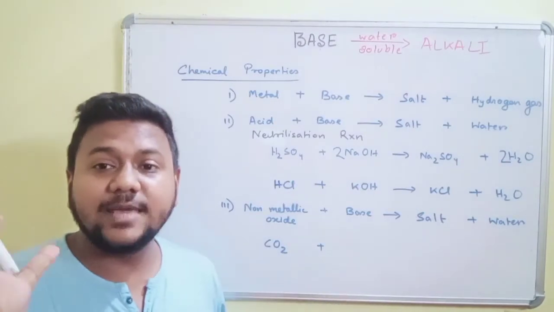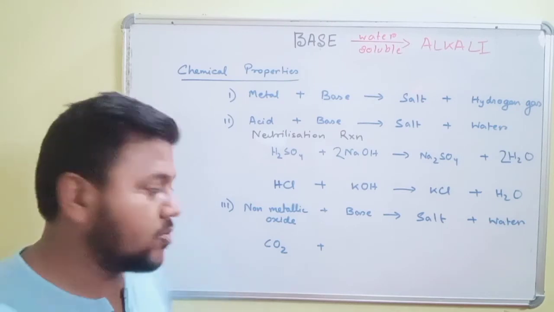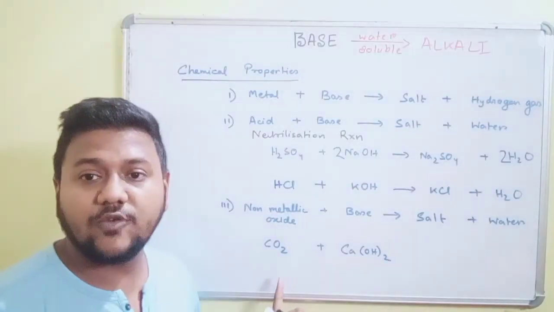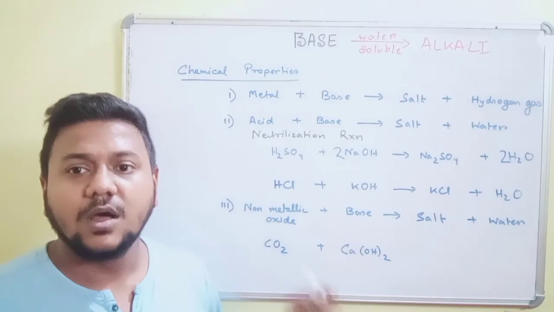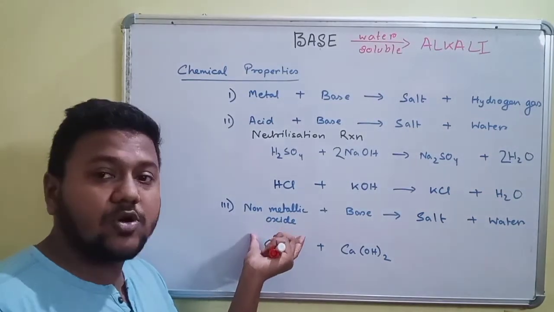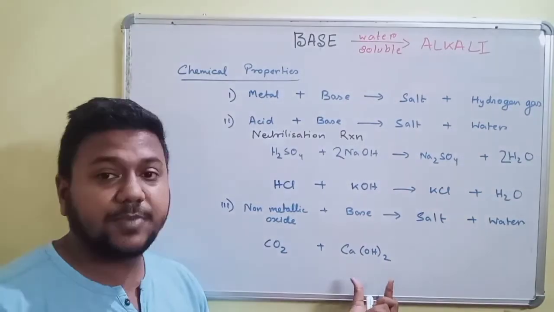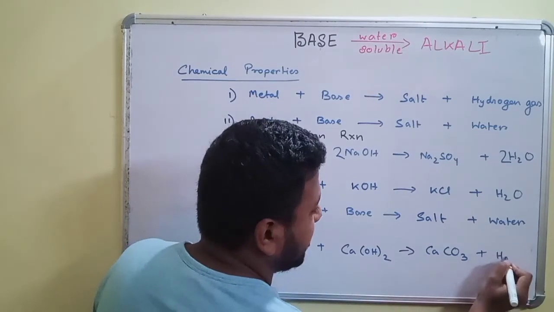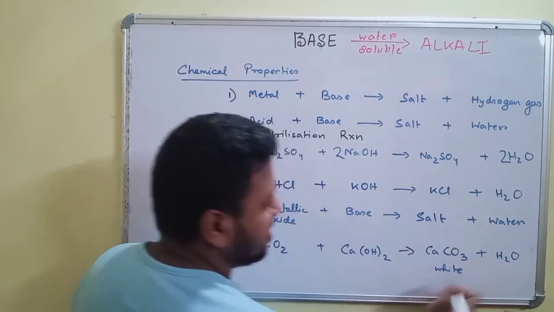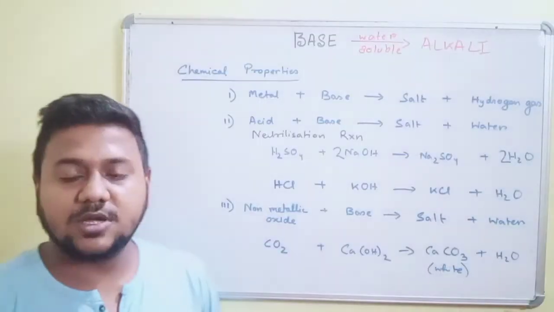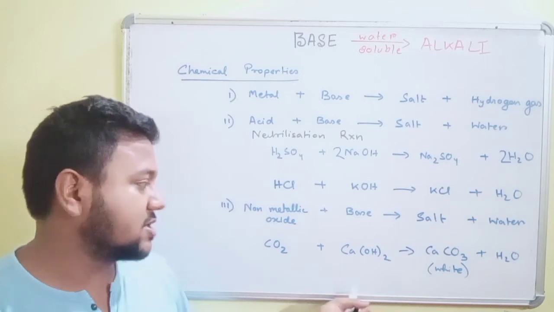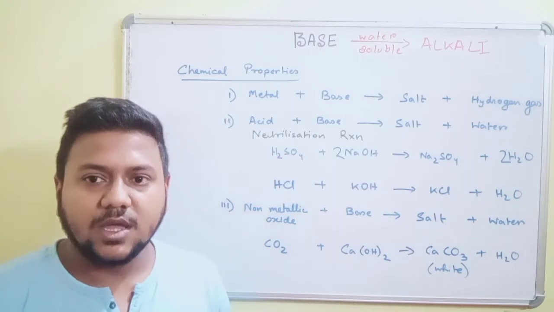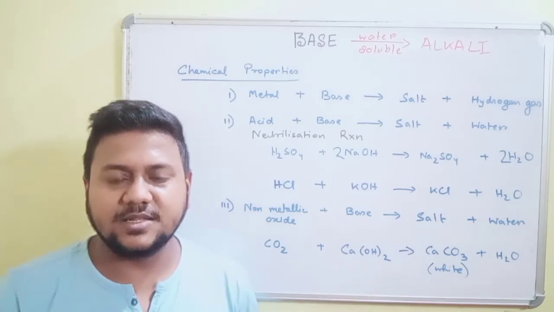We know that lime water has a particular formula, Ca(OH)2, the test of carbon dioxide, where it turns lime water milky. So in this reaction, the non-metallic oxide, that is carbon dioxide, reacts with a base to form calcium carbonate and water. This is white in color. This particular reaction we have dealt with the second time in this chapter. This reaction will also come when we talk about whitewashing the walls.